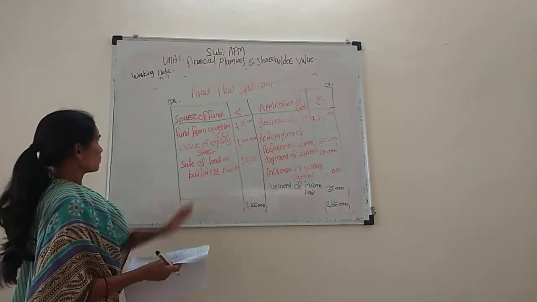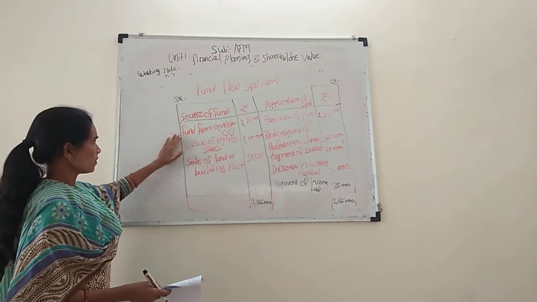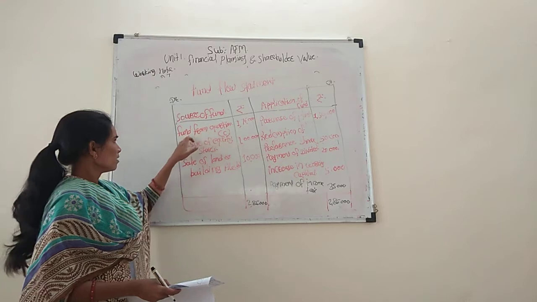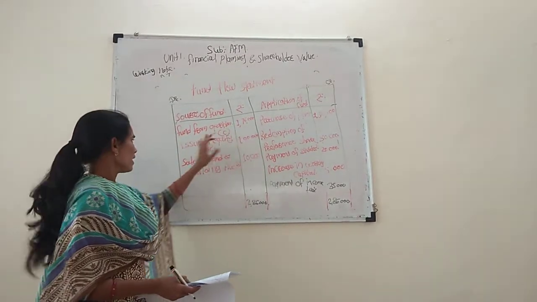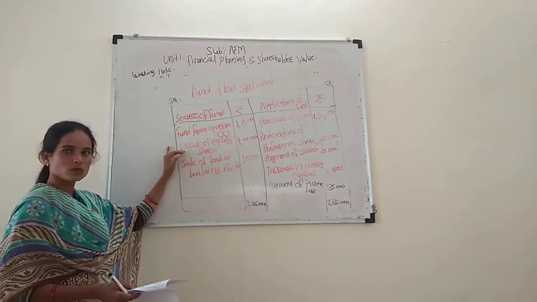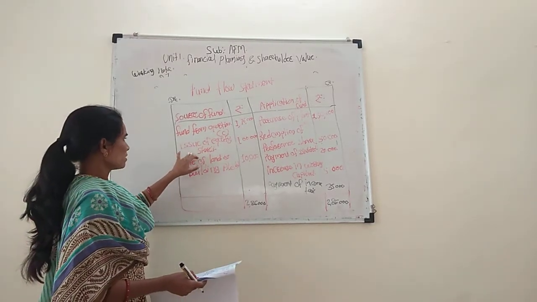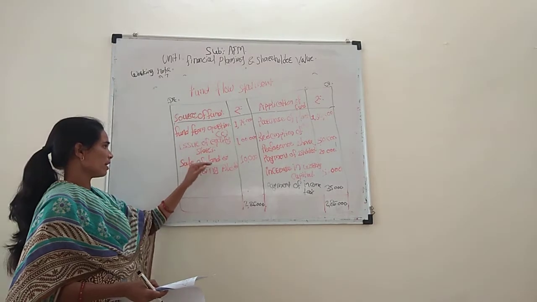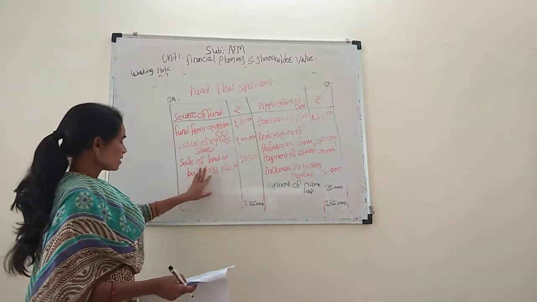Now the fund flow statement. First, under source of fund, fund from operations, working note C, 1,76,000. Issue of equity share capital, from the balance sheet for 2018 and 2019, is 1 lakh. Next is sale of land and building, working note B, 10,000.